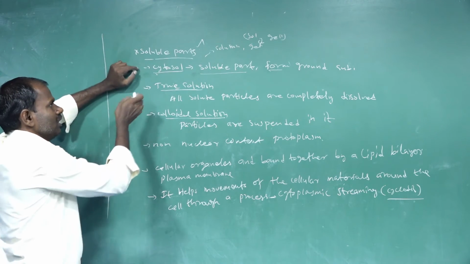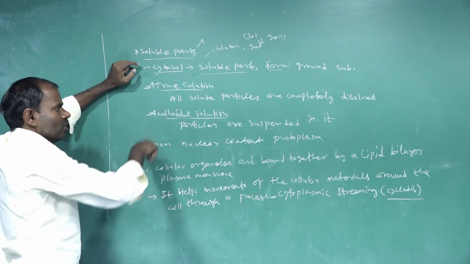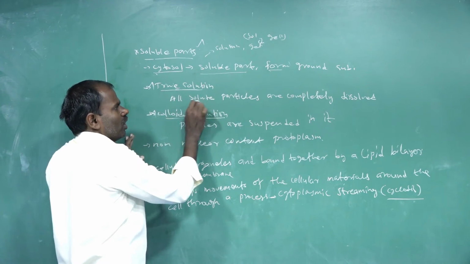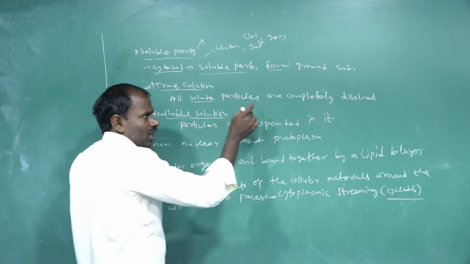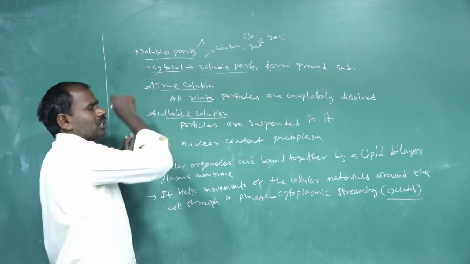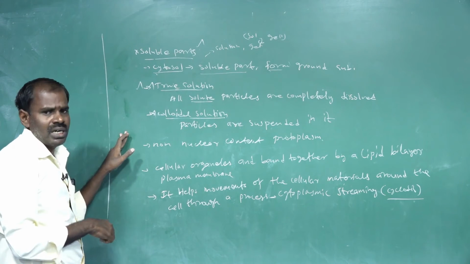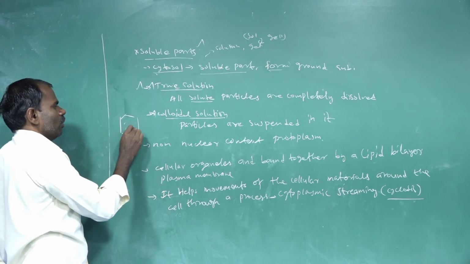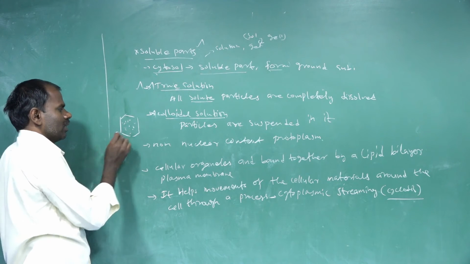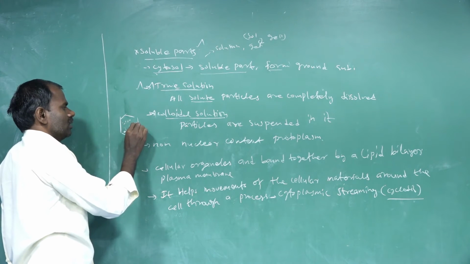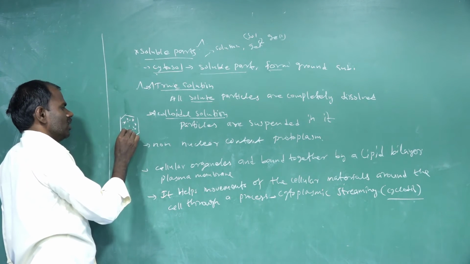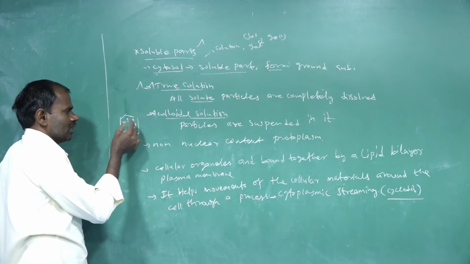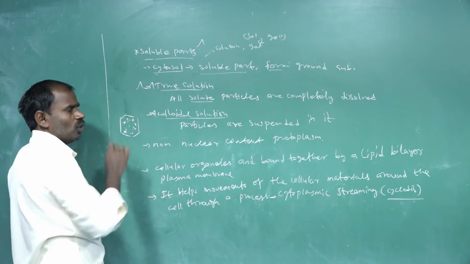There are two types of solutions. The first is the true solution and the second is the colloidal solution. In a true solution, all the solid particles are completely dissolved in the cytoplasm. That type of solution is called a true solution.